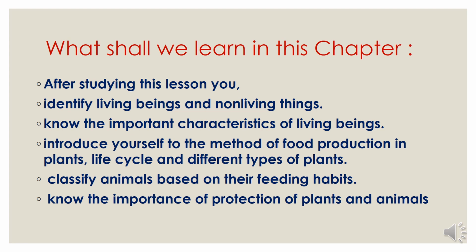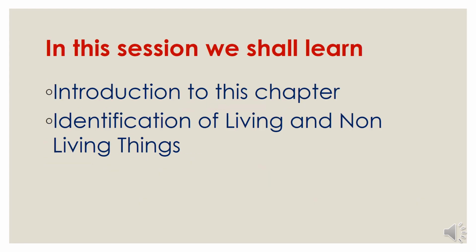We should be able to classify animals based on their feeding habits, and we shall know the importance of protection of plants and animals. This is a very lengthy chapter and today we will be giving you just an introduction to this chapter. This chapter will be done in 8 videos and for 8 different days we will send you one video each. So today we shall see the introduction to this chapter.